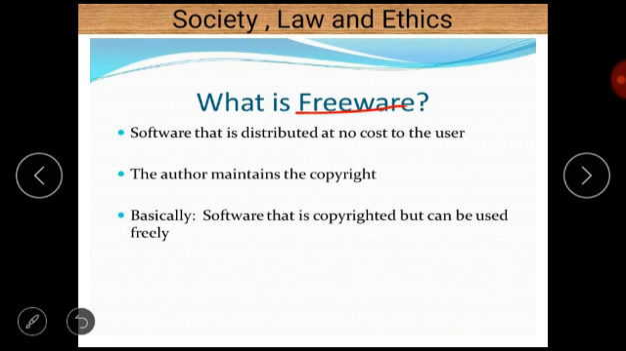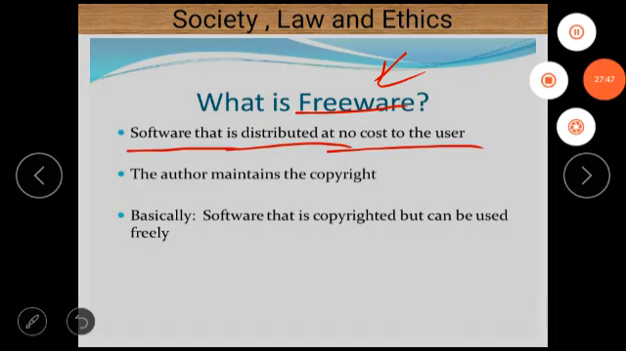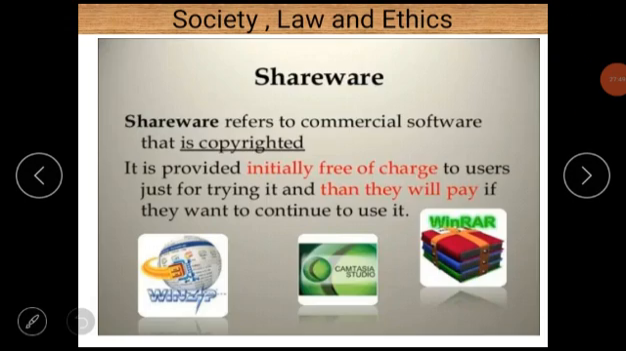Next is freeware. It is basically a combination of two words, free and software. So software that is free of cost is also called freeware, or we can say software that is distributed at no cost to the user is also called freeware.